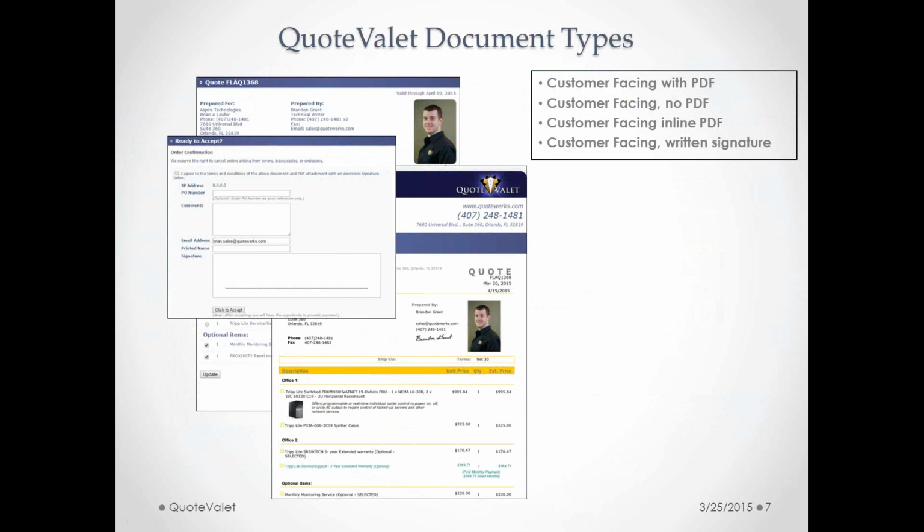A lot of users always ask questions about the different types of documents we support in QuoteValet. So, basically, can you customize these templates? So they are customizable, and there's a few default templates that come with QuoteWerks out of the box.